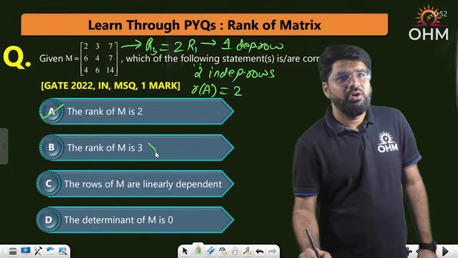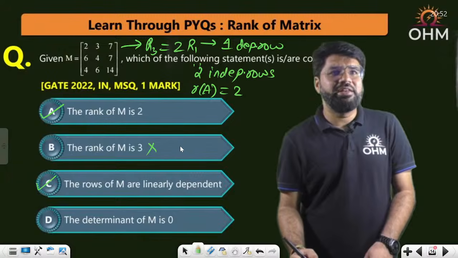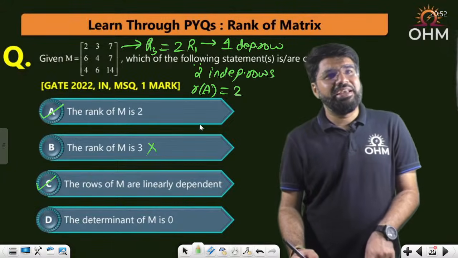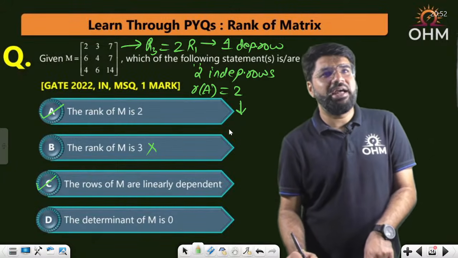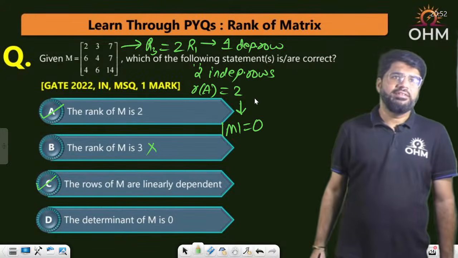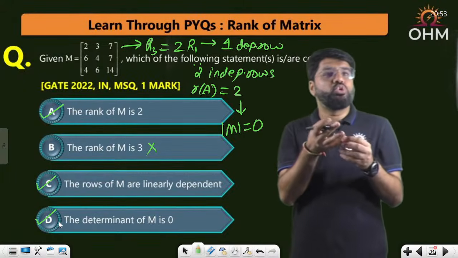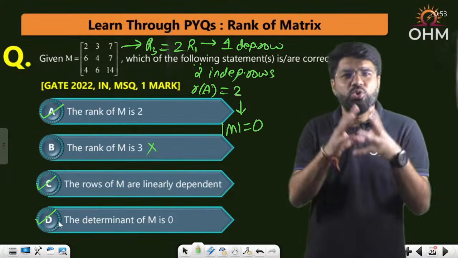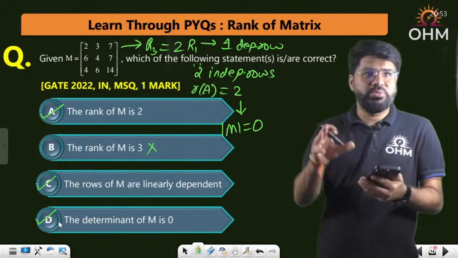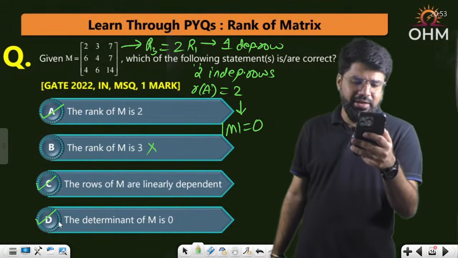Next point, rank 3, that is wrong. Are the rows linearly dependent? Yes, R3 is twice R1. Clearly, I have shown you the rows are linearly dependent. And the next one, is the determinant 0? Because rank is 2, the determinant has to be 0, because if the determinant was non-zero, rank would have been 3. So determinant is also 0. So 3 options are correct. All are related. MSQ usually does not mean 3 different points, usually related points. Sometimes they create questions where 3 options mean 3 different calculations are required. But A, C and D are the correct answer here.